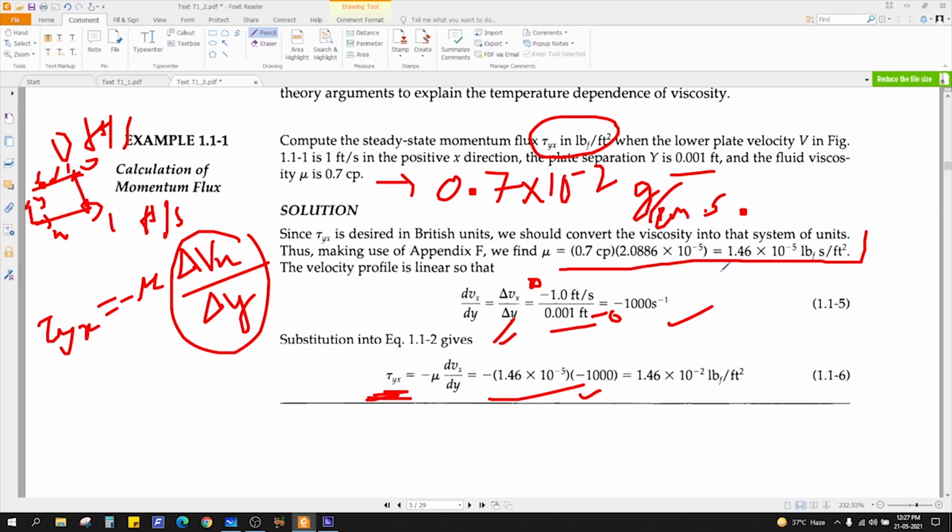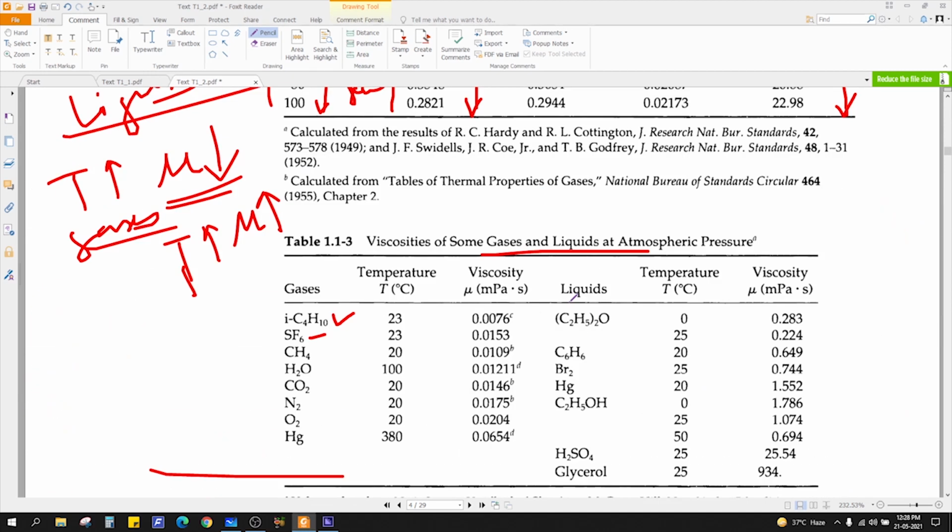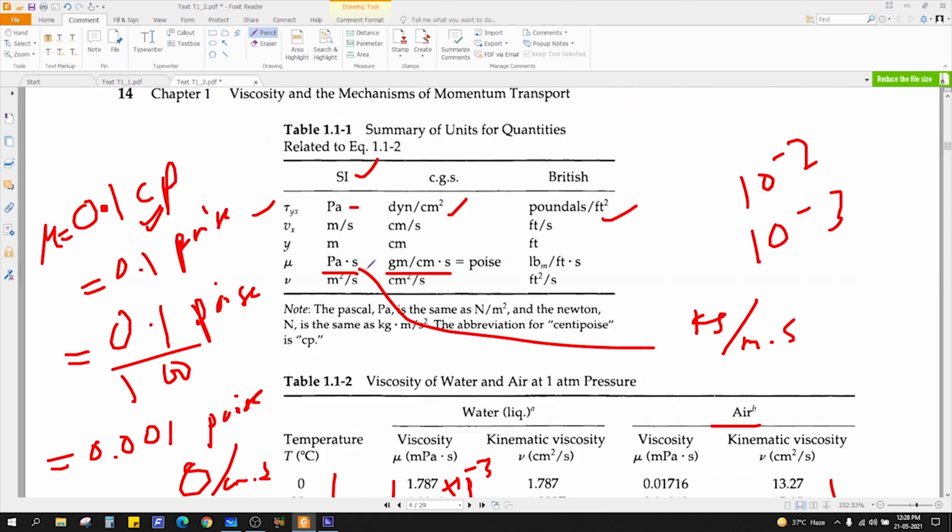So basically it has converted this into gram per centimeter into pound per feet square. So you can easily use the conversion. It is given in the appendix. So let me check the unit again. So the viscosity unit is this one.